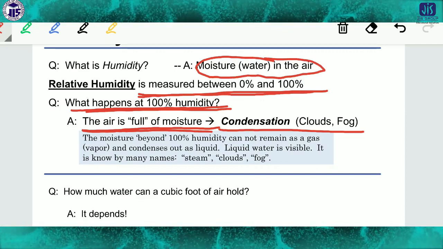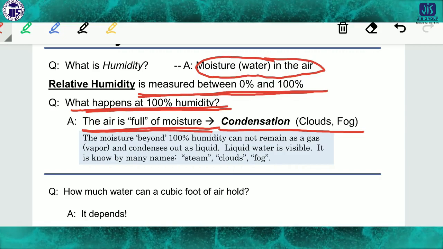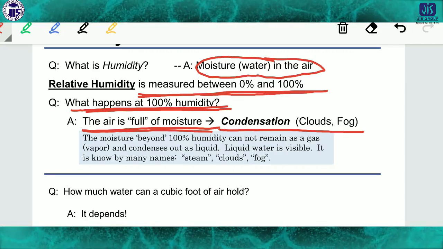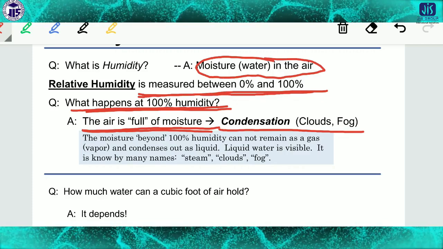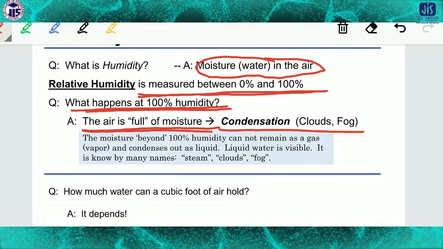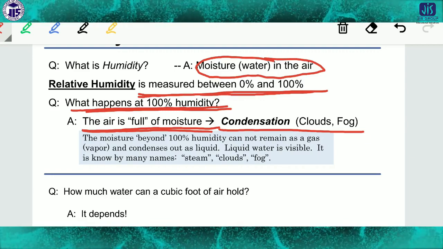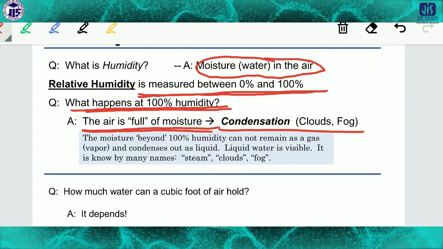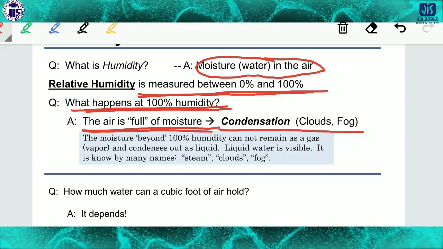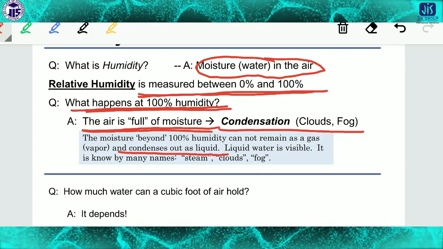So 100% humidity causes condensation as clouds or fog. The moisture beyond 100% humidity cannot remain as a gas or vapor. If the moisture is above 100% in the air, then it cannot remain in the air, and is condensed out as liquid.